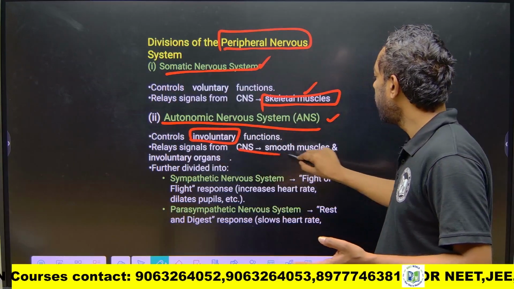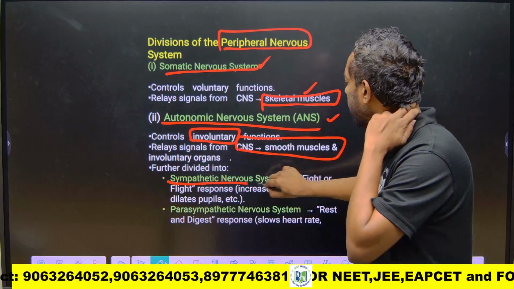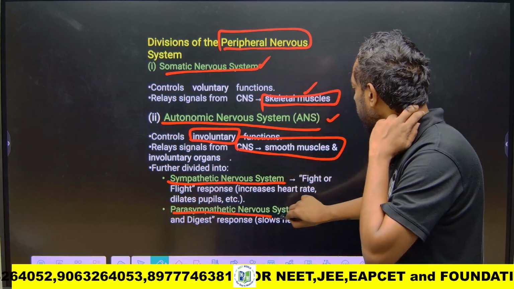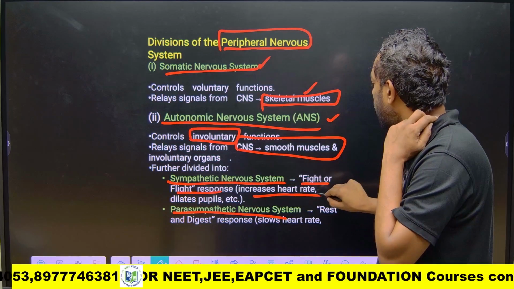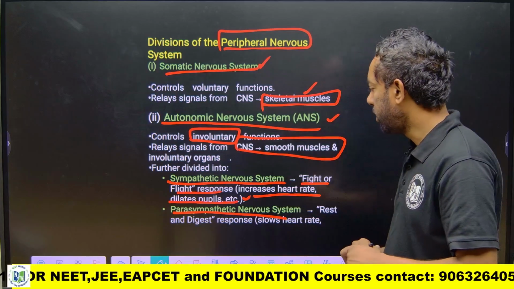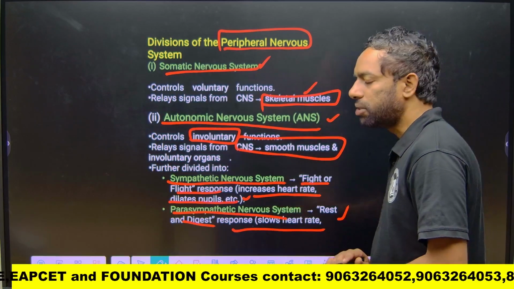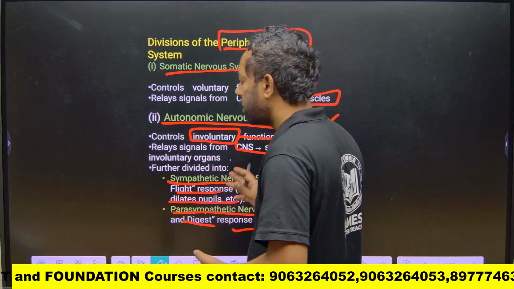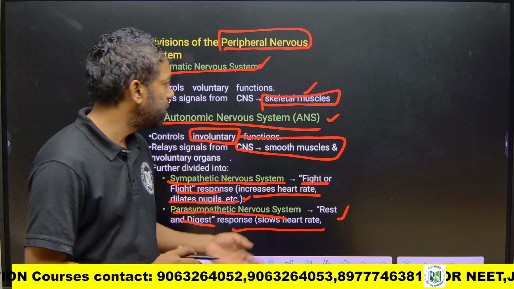It directly controls smooth muscles from the central nervous system, through sympathetic and parasympathetic. Sympathetic is the fight or flight response, which increases the heart rate and dilates the pupils. Parasympathetic is about digestion and respiration. This is the peripheral nervous system, which is directly linked to the central nervous system.